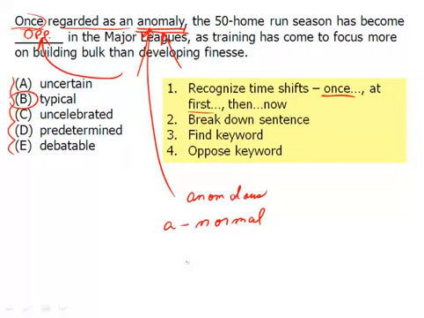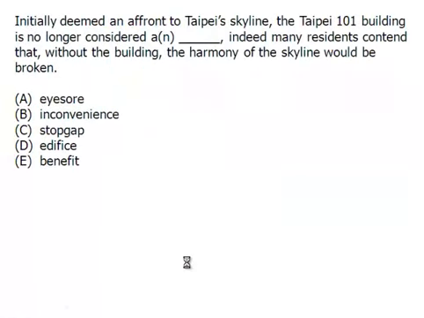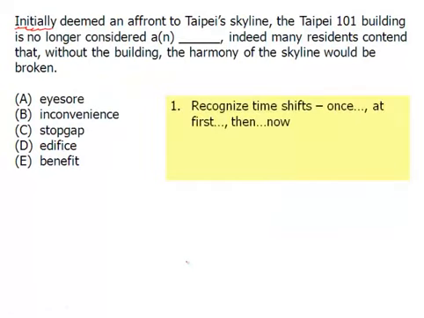So let's try another one, maybe one slightly harder. And in this case, you don't see "once," but you see the word "initially." So that's another possible word. But again, it's doing the exact same thing as "once" or any of these other time shifts below. So, "initially deemed an affront to Taipei's skyline, the Taipei 101 building is no longer considered a blank. Indeed, many residents contend that without the building, the harmony of the skyline would be broken."